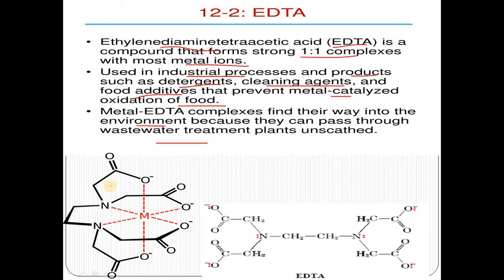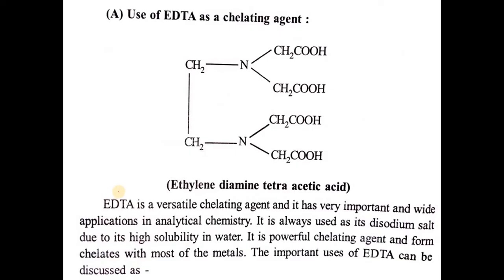The name of EDTA is ethylene diamine tetraacetic acid. This is a tetraacetic acid, and it is chelated with the central metal ion with the 4 oxygens from this side and 2 nitrogens. So EDTA is a hexadentate ligand. In the objective questions they will ask whether EDTA is hexadentate or bidentate. Hexadentate. Then we will see the use of EDTA as a chelating agent.